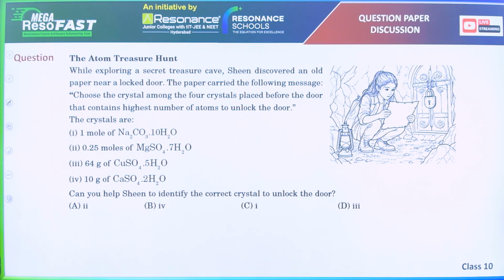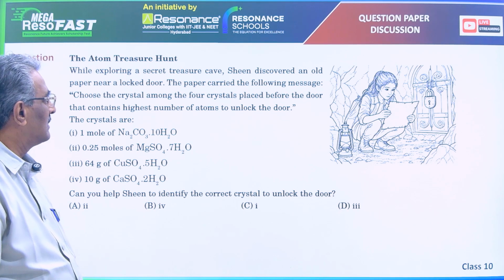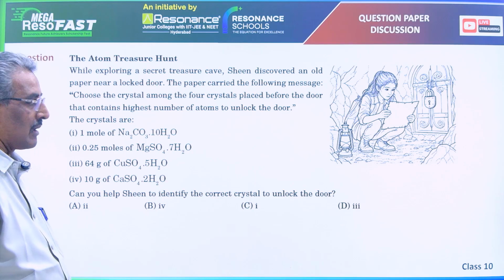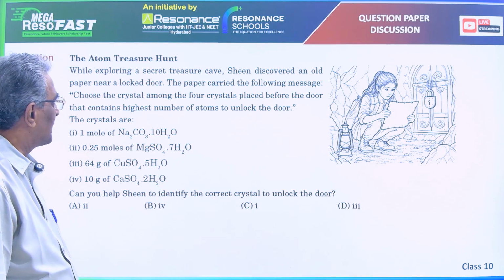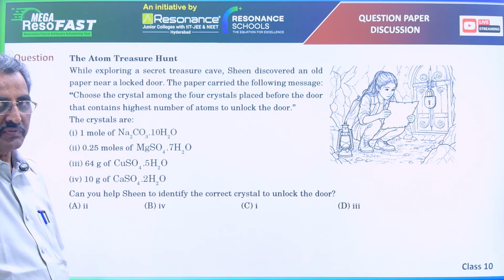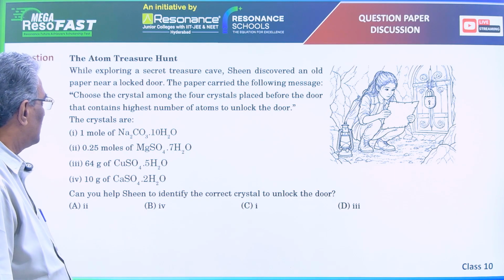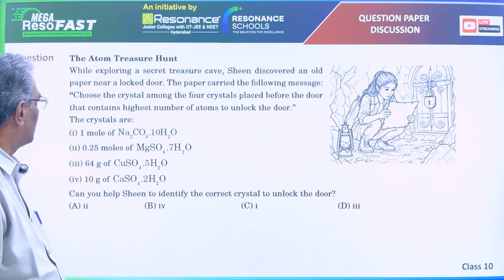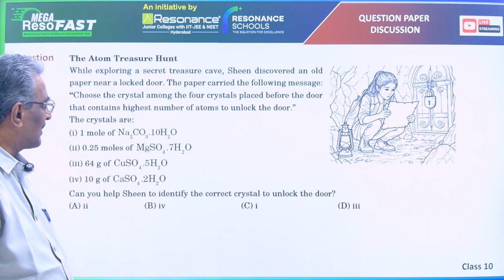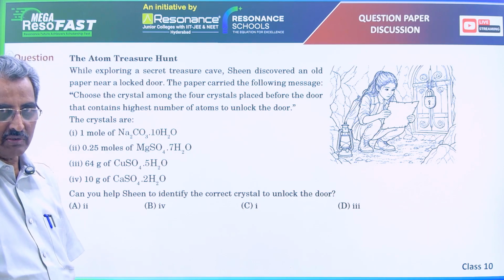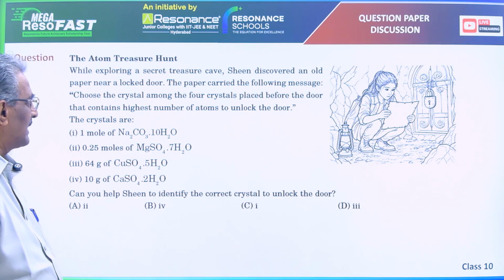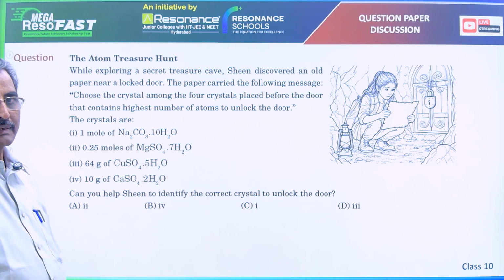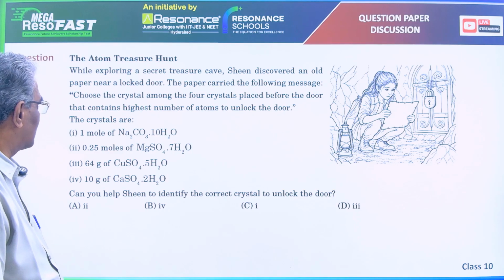The question is, while exploring a secret treasure cave, Sheen discovered an old paper near a locked door. The paper carried the following message. Some information is given in the paper. Choose the crystal among the four crystals placed before the door that contains the highest number of atoms to unlock the door. That means we need to find the number of atoms present in the given samples.